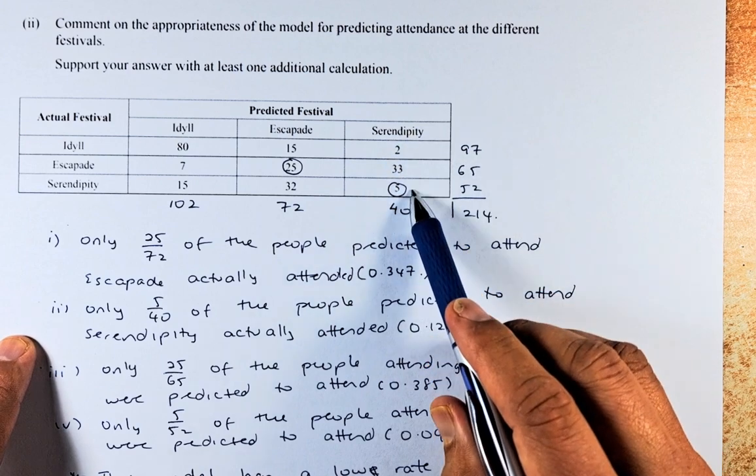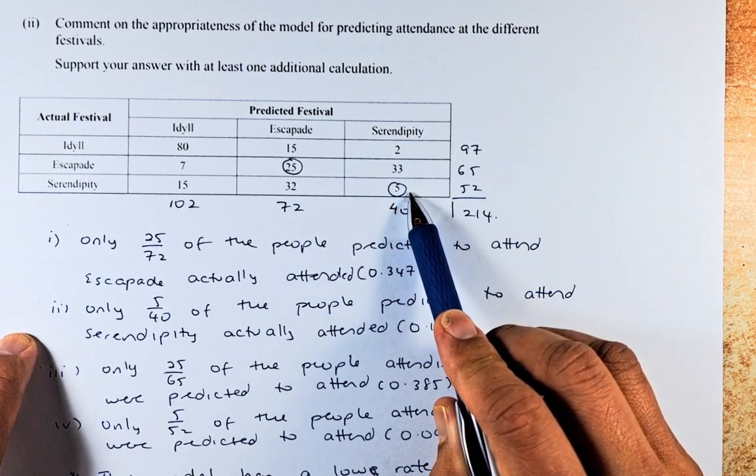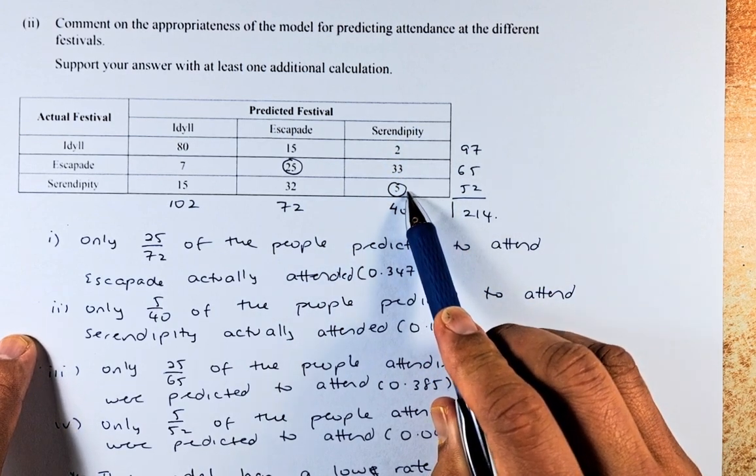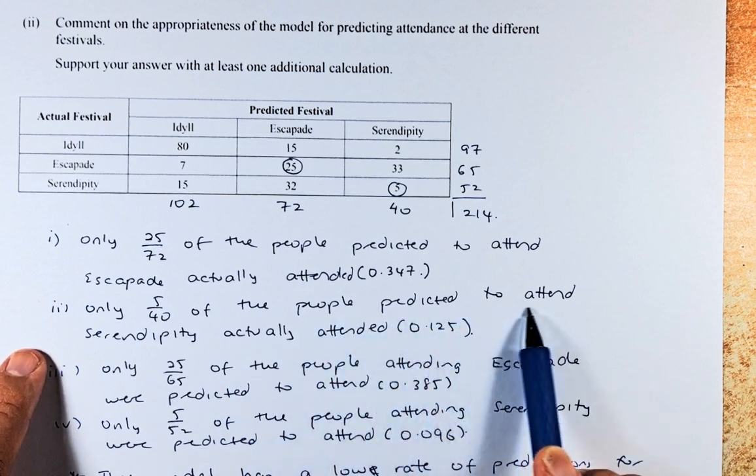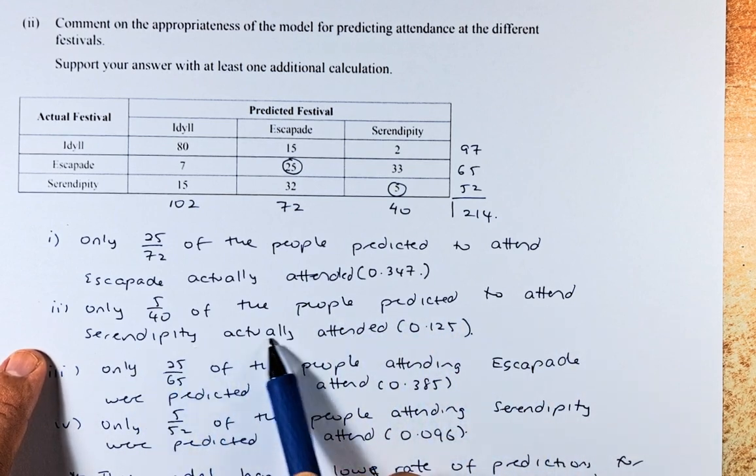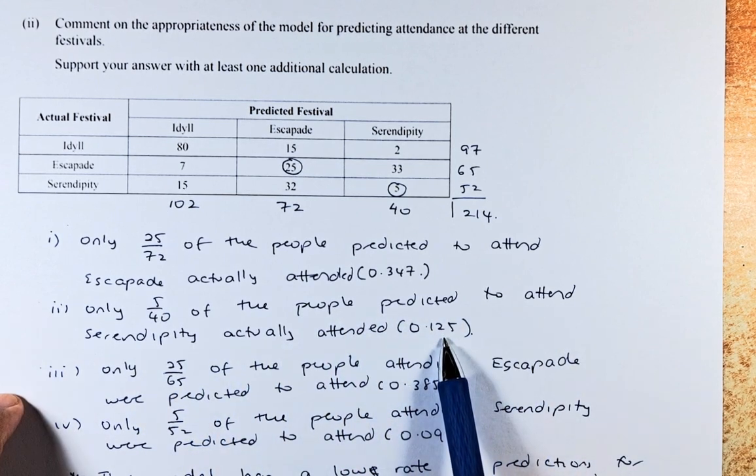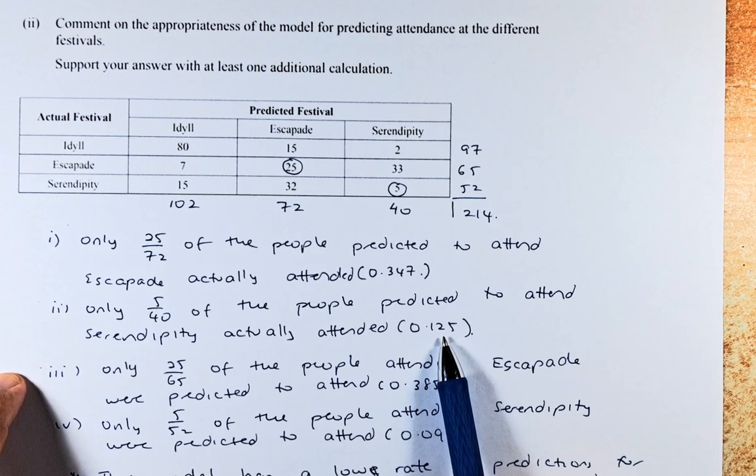If we look at serendipity, they predicted 40, but only 5 out of 40 who were predicted to attend serendipity actually attended it. So it's only 12.5% or 0.125.